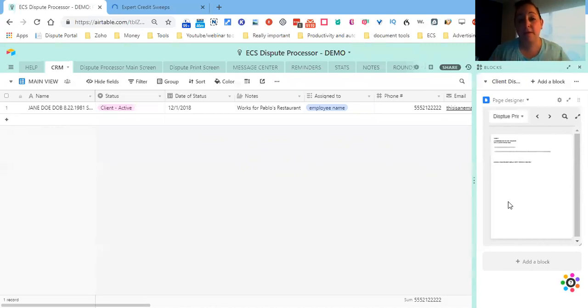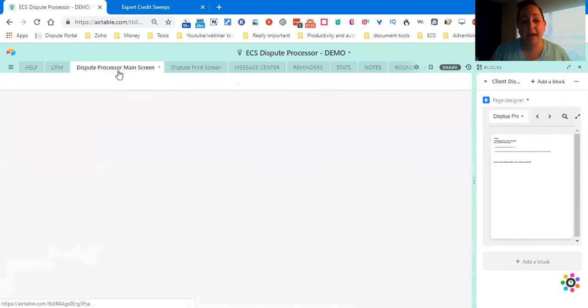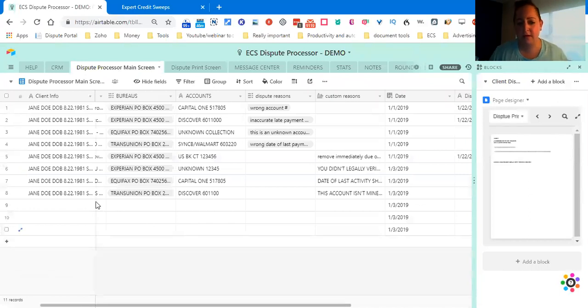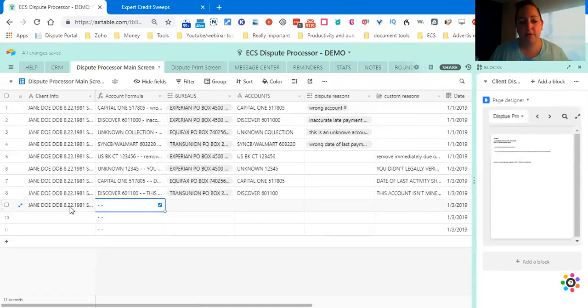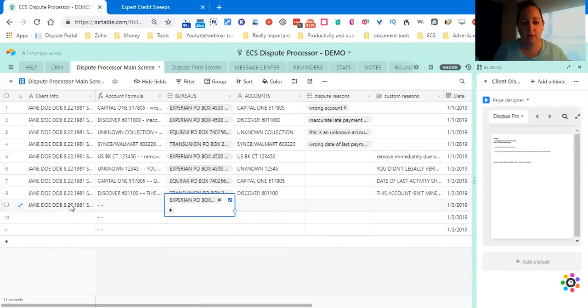All right, so I'm going to show you how fast it is to process a dispute on mine first. What we do is we copy the client. We go over to the dispute processor main screen, and we add in the negative items. This part is pretty quick. All I do is paste, tab over, choose which bureau it's on. We're going to say it's Experian only. We're going to add it.